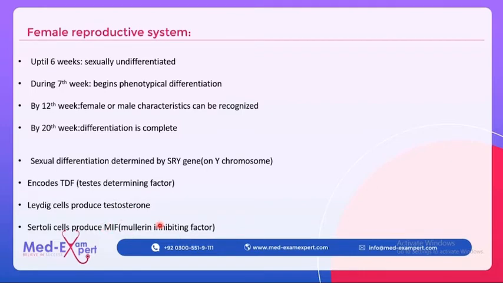So let's come back to the determining factors for the phenotypical changes in the baby. These three factors, testosterone, Mullerian inhibiting factor, and testis determining factor, if these three are present in the fetus, then it will be a male baby. And if these three factors are absent, then the baby will be female.